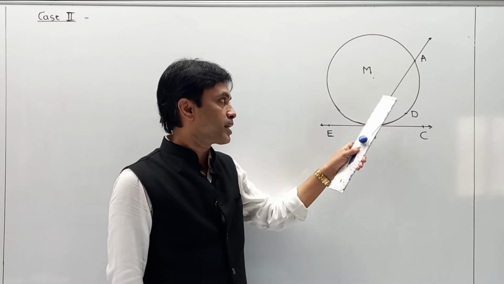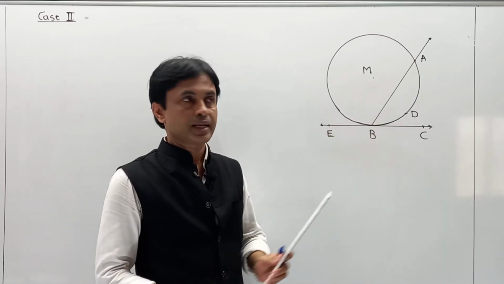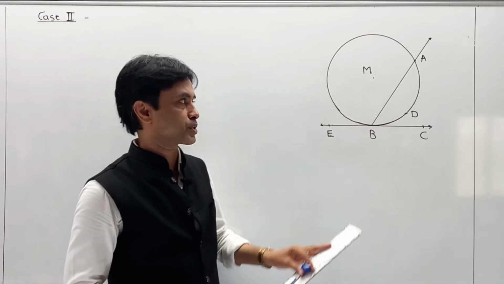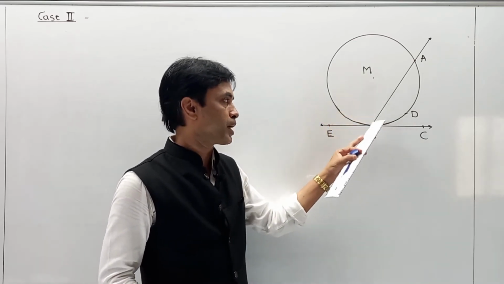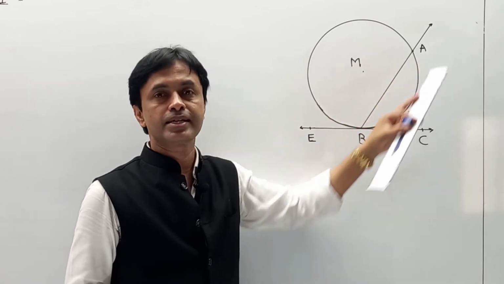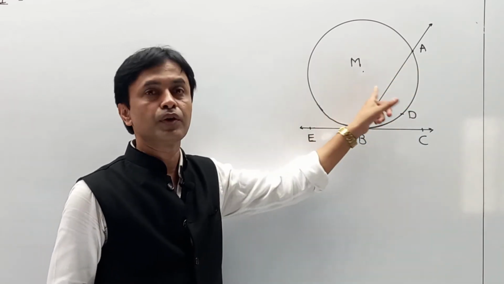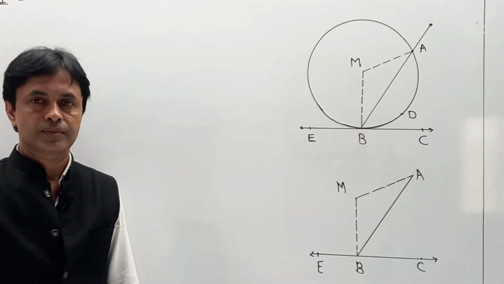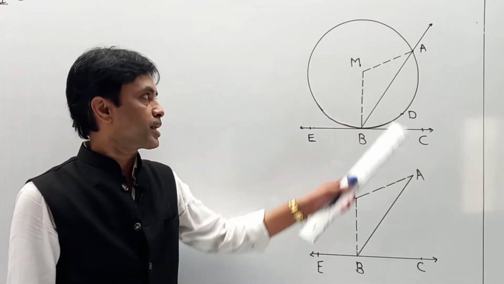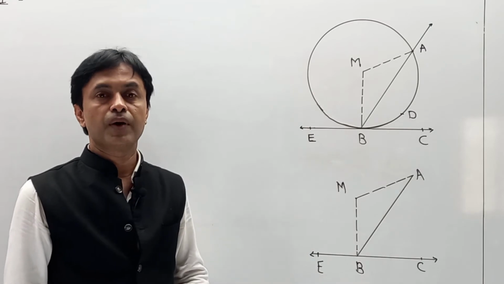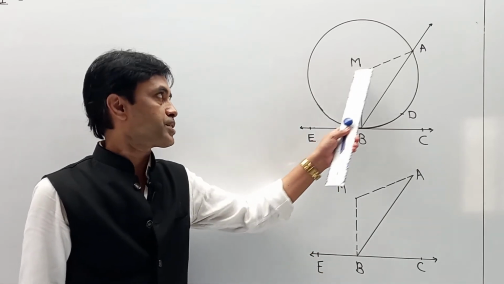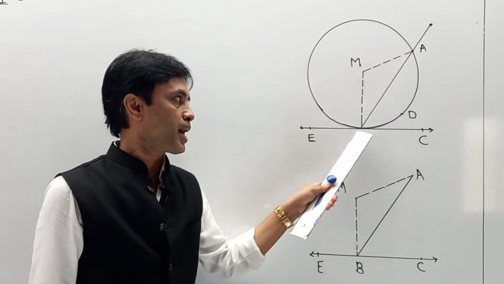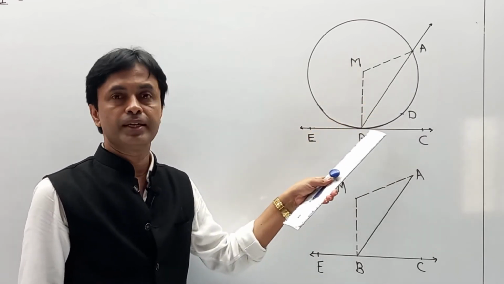Why? Here one by one we are going to introduce the part. Here we cannot prove directly, so as an additional part we are going to do a construction. In that case, we are going to join radius MB and radius MA, and then move forward. Now here we have drawn one construction. Why? Let me clear it one by one. First, radius MA and radius MB are drawn, and again our target remains the same: angle ABC is half of arc ADB.